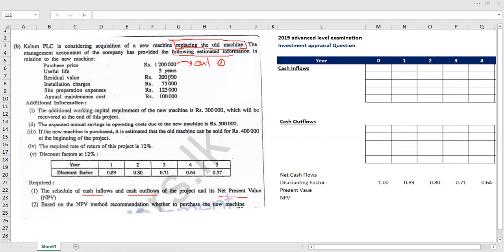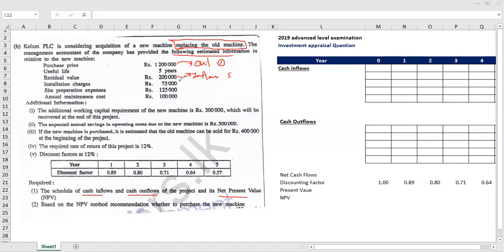Residual value. We must consider this residual value as a cash inflow at the end of the useful lifetime of the new machine. That means the residual value is the amount that we can recover at the end of the useful lifetime of our new machine. Therefore, this 200 will be considered as a cash inflow in the 5th year. Therefore, this is a cash inflow. The year will be year 5.